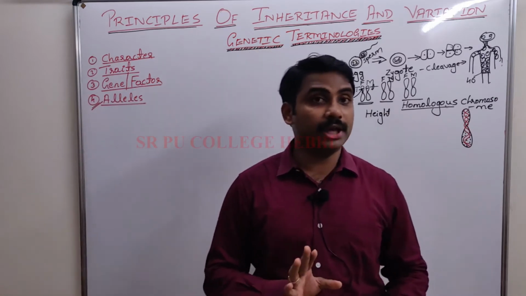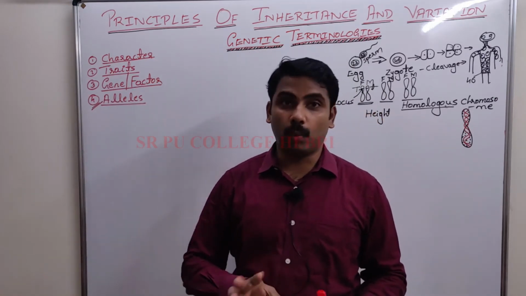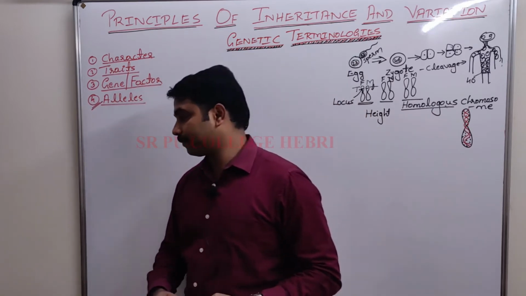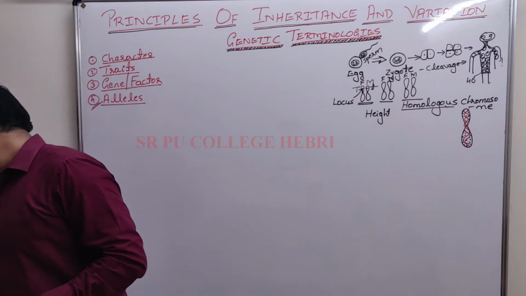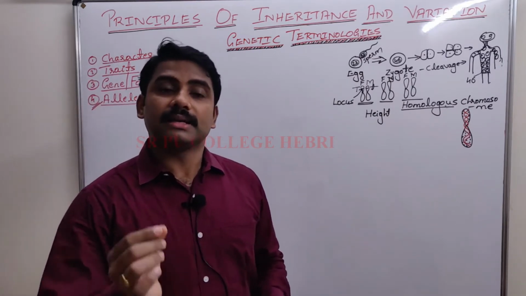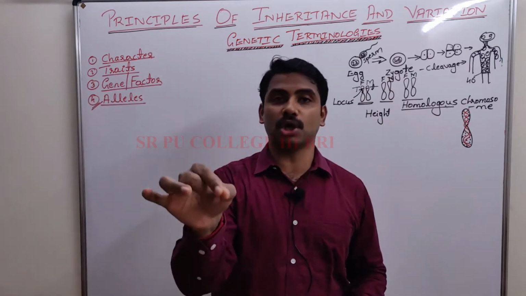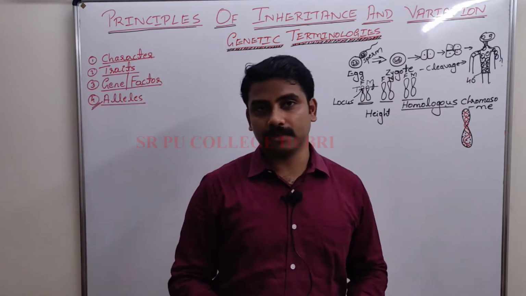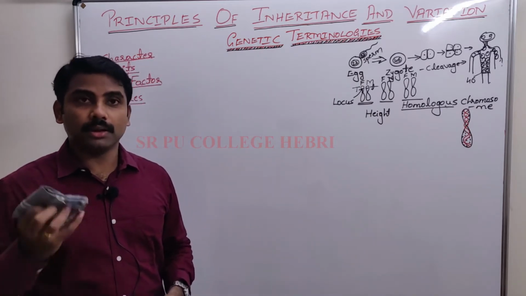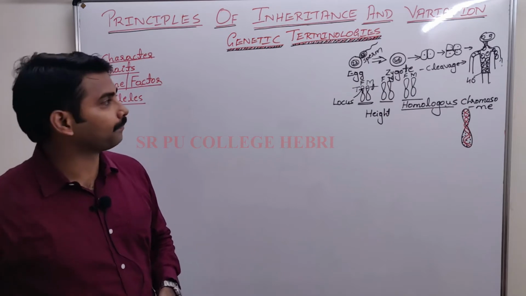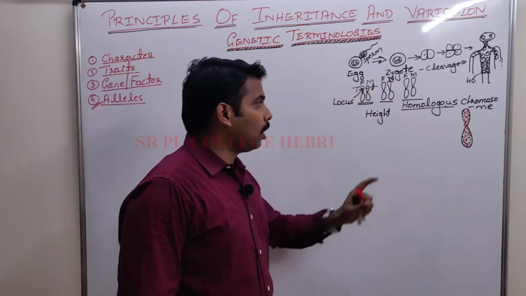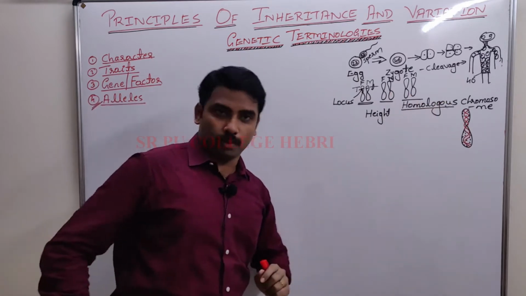That is, the definition is not over. You will not get 1 mark if you write only this much. That is, alleles are slightly different forms of a same gene, present at same locus on a homologous chromosome.